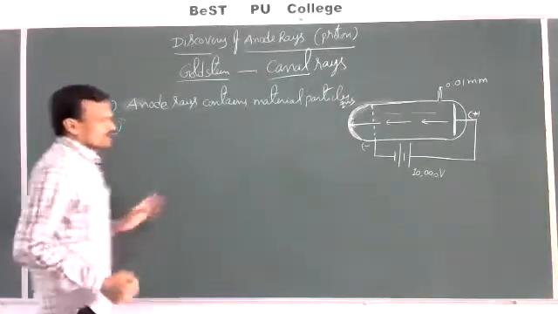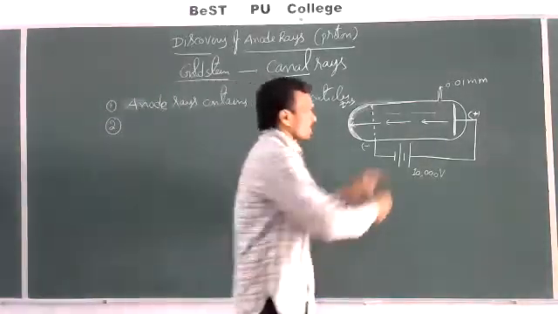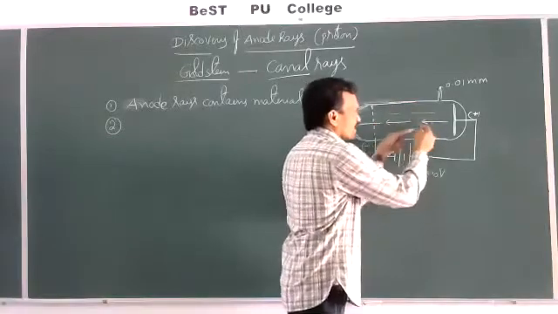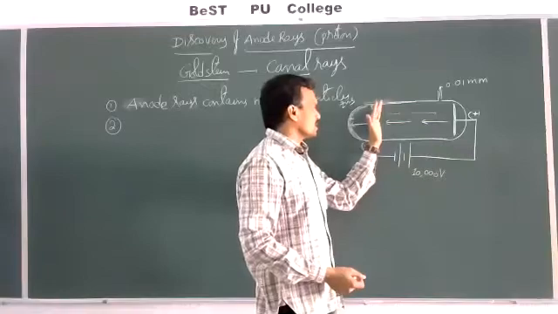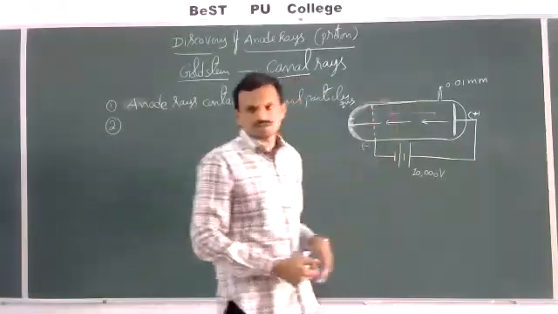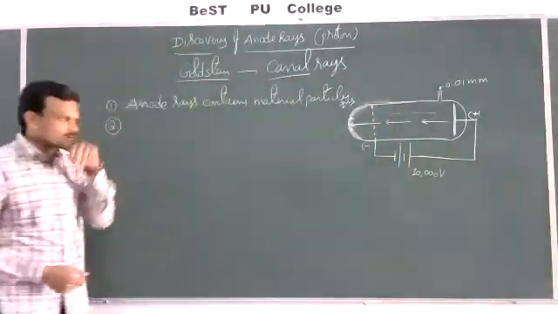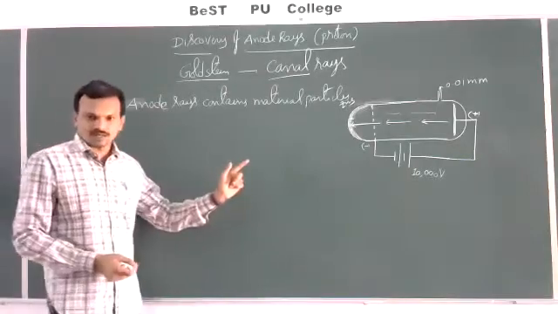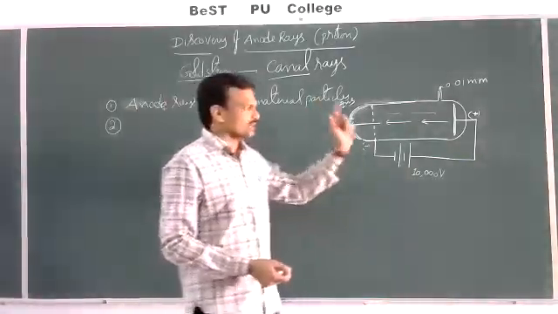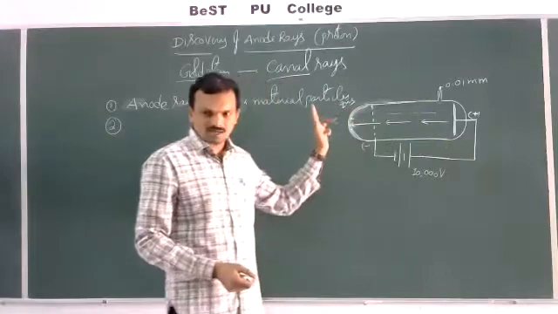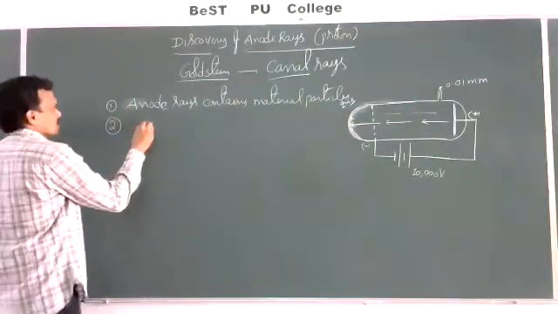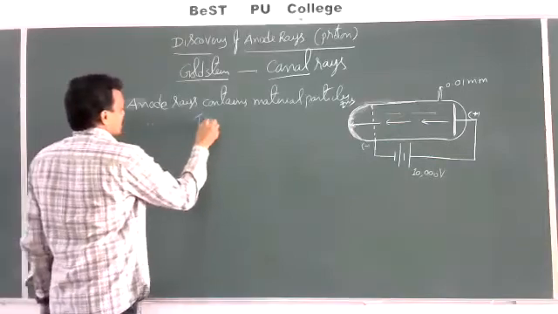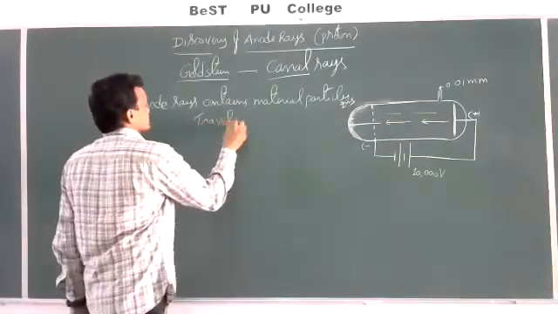Next, just like cathode rays, if you place an object in the path of canal rays, then we can obtain the image of this object. So from this, just like cathode rays, these canal rays also travel in straight lines towards the cathode. So anode rays travel in straight lines.